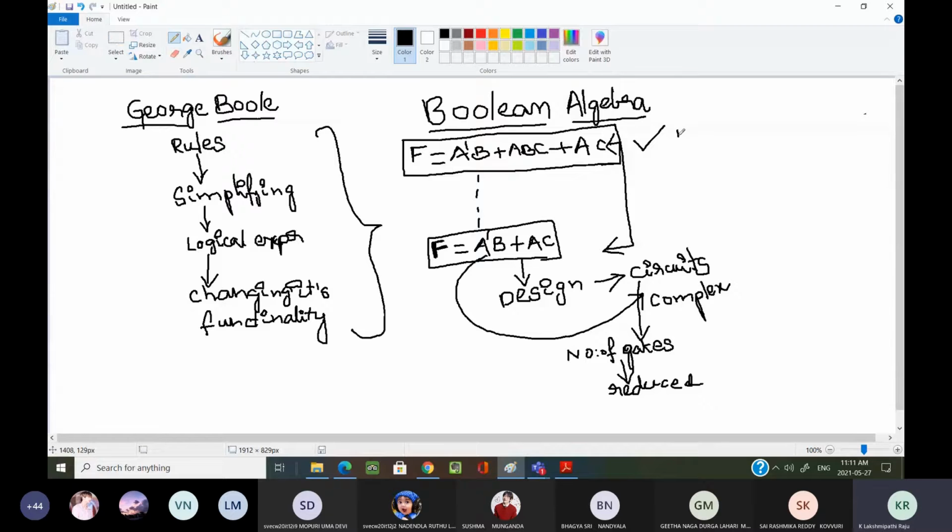One NOT gate is required, and one AND gate here and one AND gate here, a 3 input AND gate and a 2 input AND gate. Totally 3 AND gates are required.